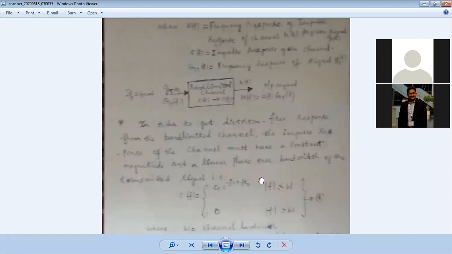Therefore, according to the presumption we assume, C naught is equal to e to the power of j minus 2 pi f of t naught. Okay, this is exactly the signal. This signal has to be less than or equal to W, where W is equal to the bandwidth of the channel. The signal frequency passing to the channel should be less than the width. That is why whatever impulse response you take should be within this width. Otherwise, if the frequency of the transmitted signal is greater than the bandwidth of the channel, then this magnitude has to be 0. This is exactly what we have mentioned.